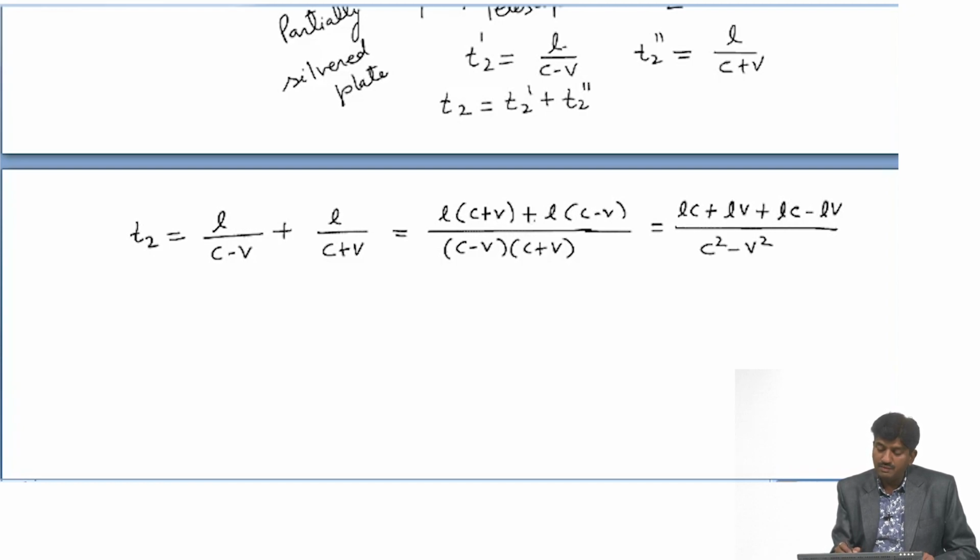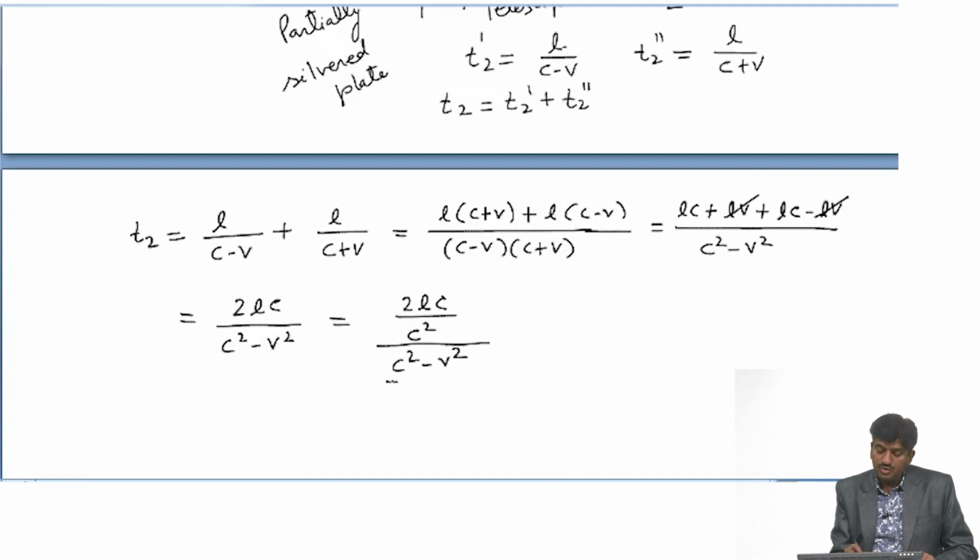Lv cancels out and it becomes twice Lc upon c square minus v square, and if we divide numerator and denominator by c square, it becomes twice Lc upon c square, 1 minus v square upon c square, and it becomes twice L, one c cancels out, upon c, 1 minus v square upon c square.